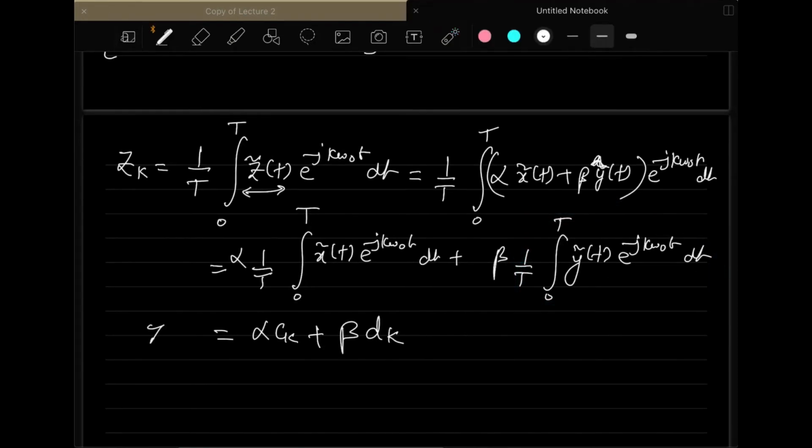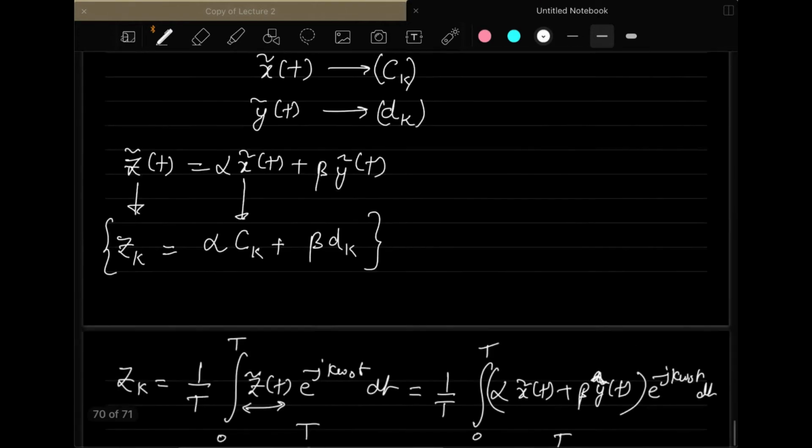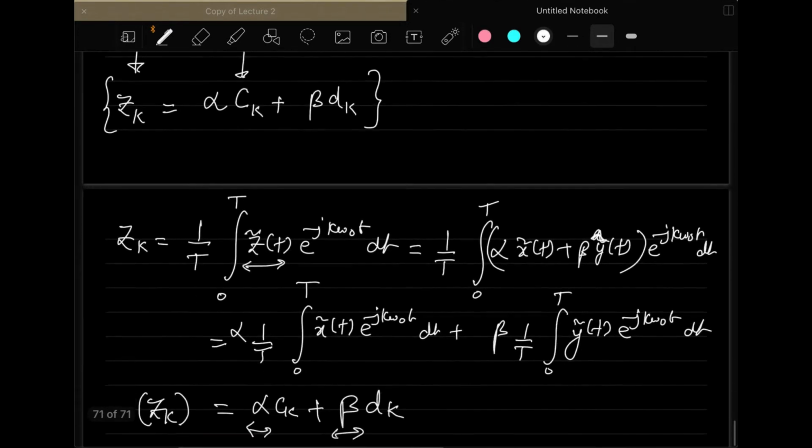So the Fourier series coefficients of the modified signal z tilde t, which is a linear combination of x tilde t and y tilde t, are correspondingly weighted using alpha and beta. This proves the linearity property of the Fourier series coefficients.